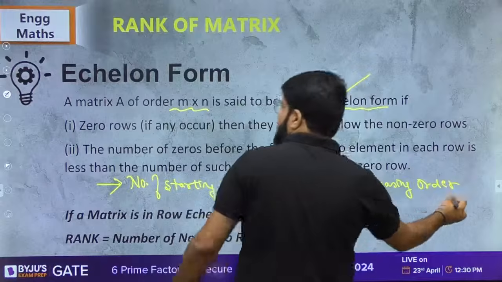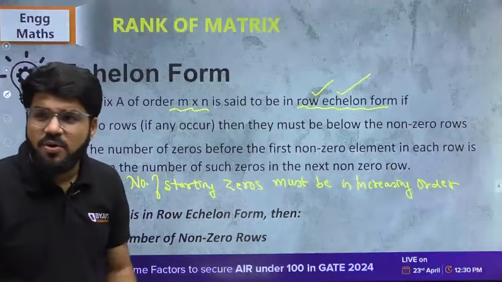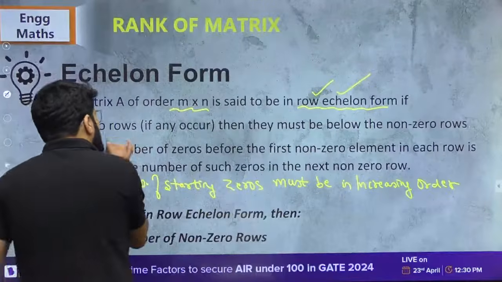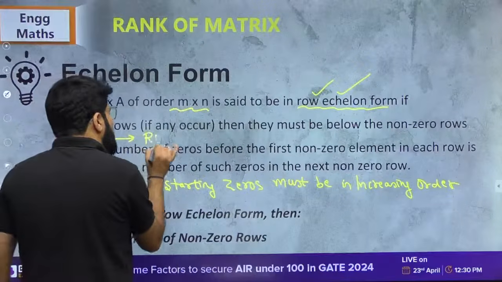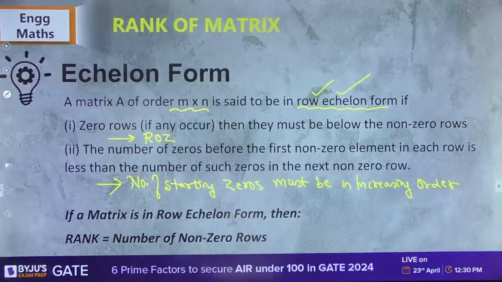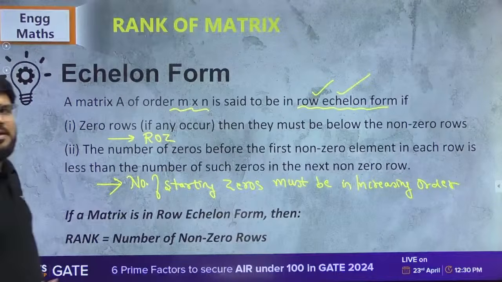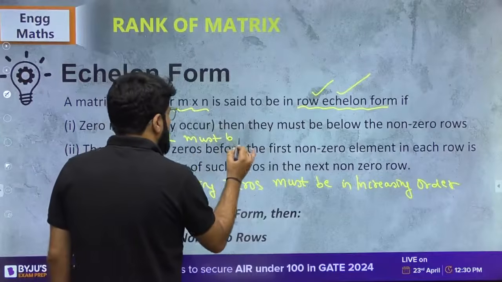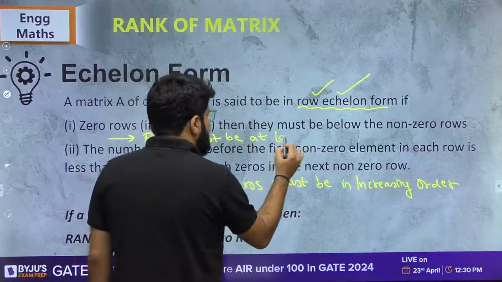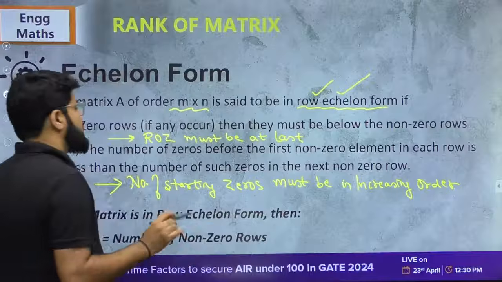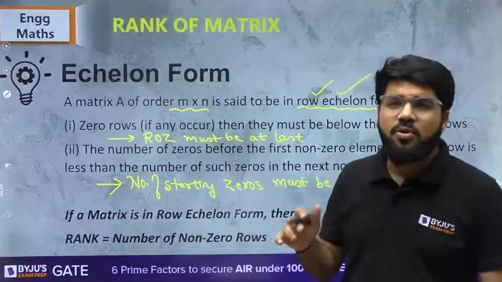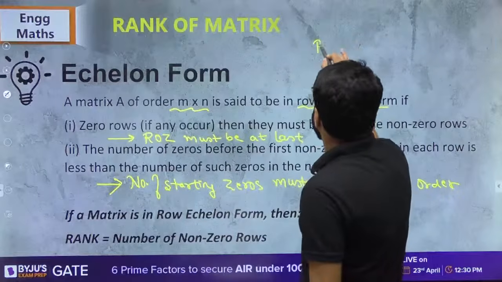And what is the first point? Zero rows, if any. If there is a zero row, then it must be below the non-zero rows. I will call the zero row ROZ. If there is any ROZ, that must be at last. If there is no ROZ, no problem. But if there is a ROZ, row of zeros, it must be at the last.